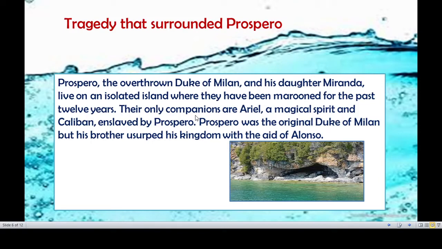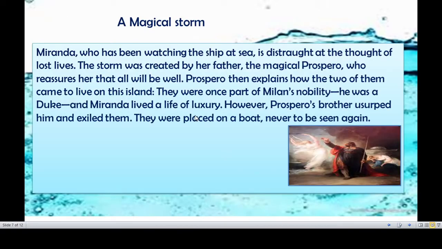Now, what happens? They are living on that island. They live and eat with what they had on that island. Now there is an opportunity to prosper. What is the opportunity? In the middle of the sea, there is a ship coming towards them. Who are traveling in the ship? The enemy king Alonso, Antonio, and the son of Alonso, Ferdinand, all these people are traveling in the ship.